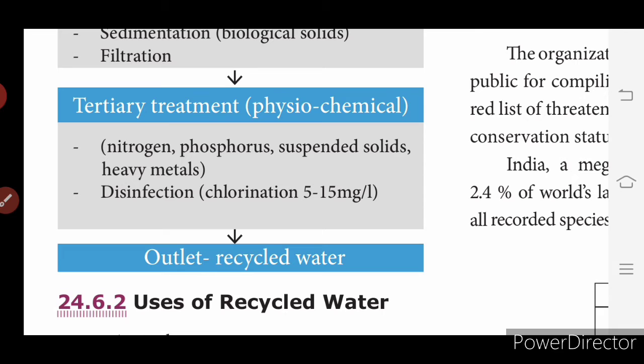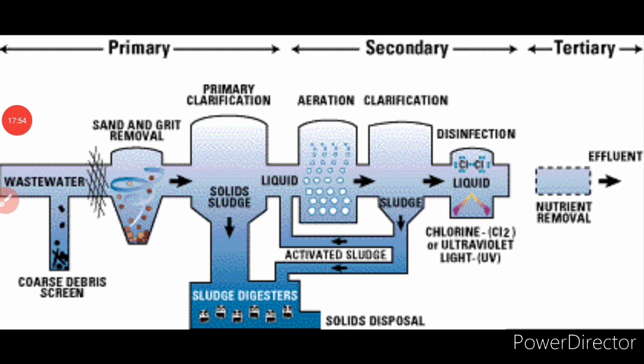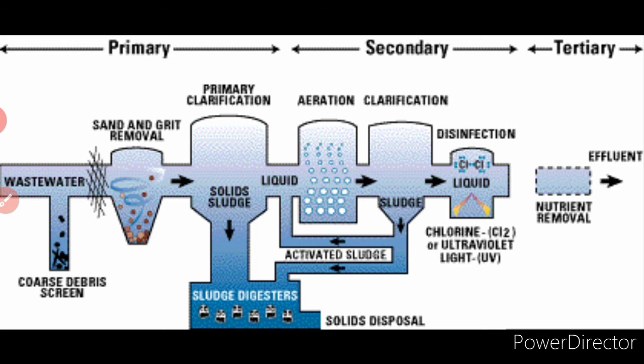Okay, we will see a picture of these wastewater recycling steps. You have 3 steps here: primary, secondary, and tertiary. In the first primary section, sand and grit are removed from the wastewater. Clarification is done, and solid sludge is settled down. Then liquid aeration, where air is passed through, is the secondary section.